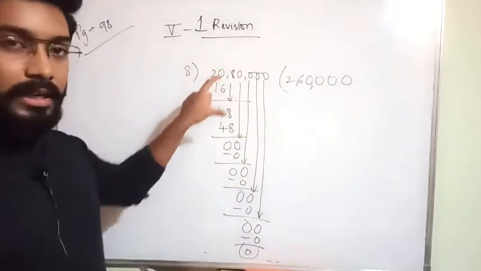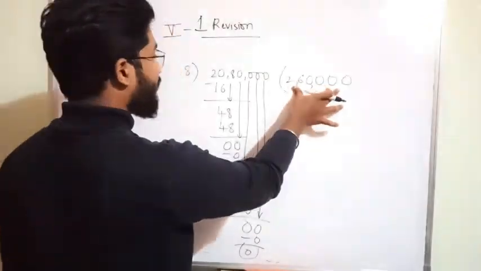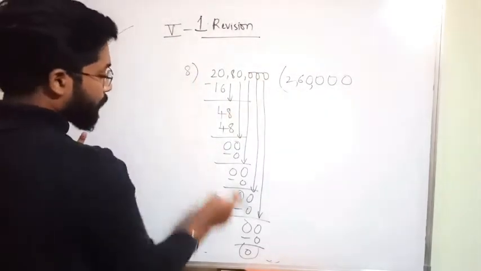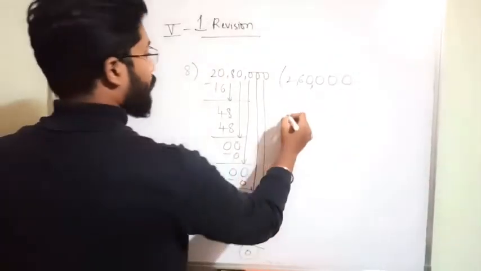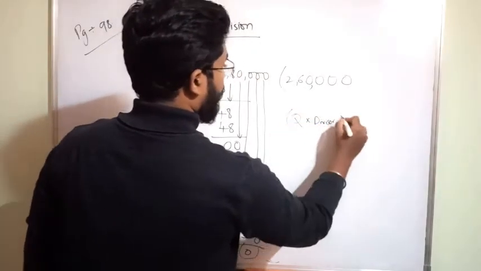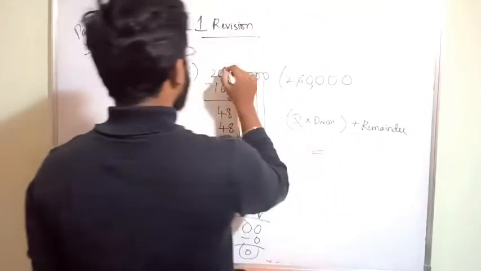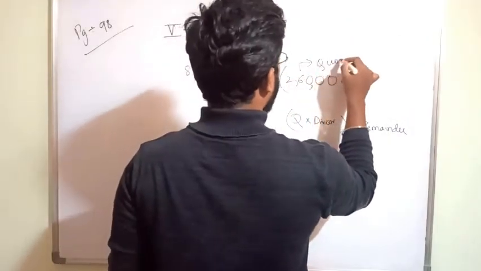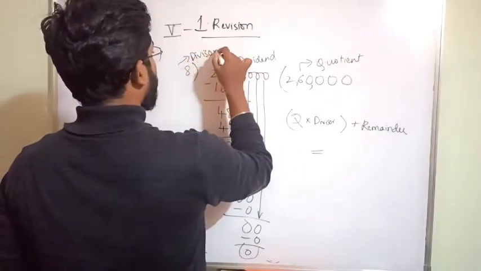Whether the division is correct or not, if you want to check, you got this quotient, no? I said previously, quotient into divisor plus remainder should be equal to this number, the dividend. Okay, quotient into divisor plus remainder equal to what? This is the dividend, this is the quotient, this is the divisor, this is the remainder, no?